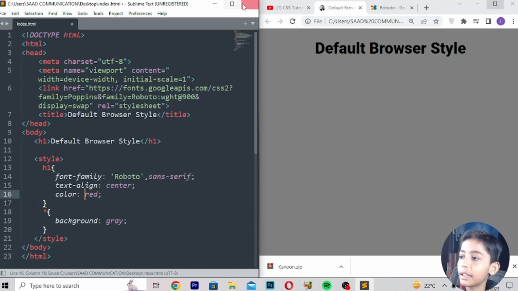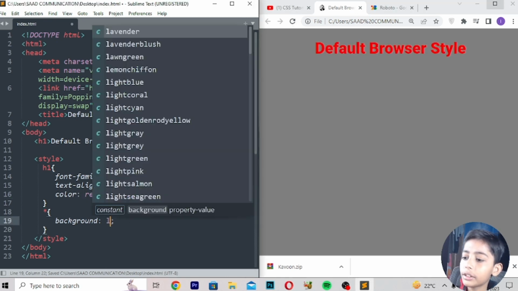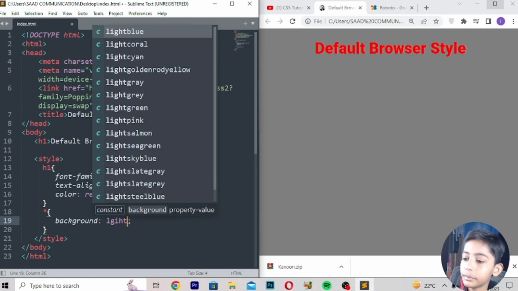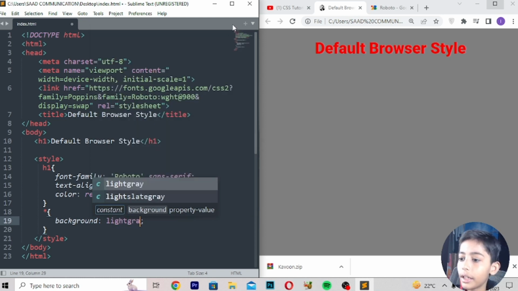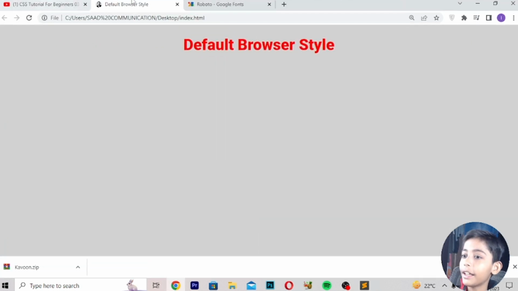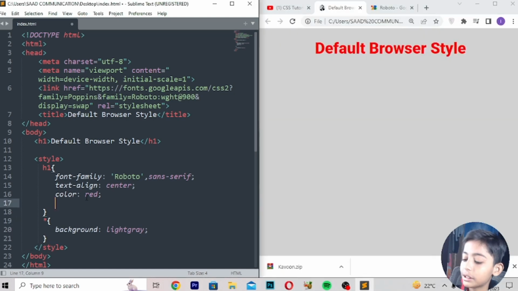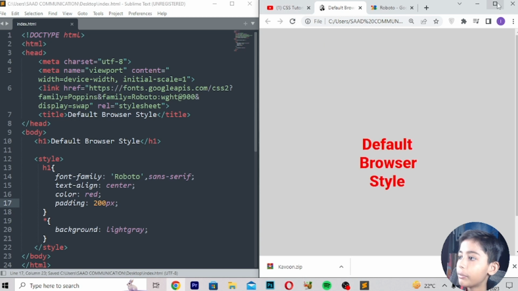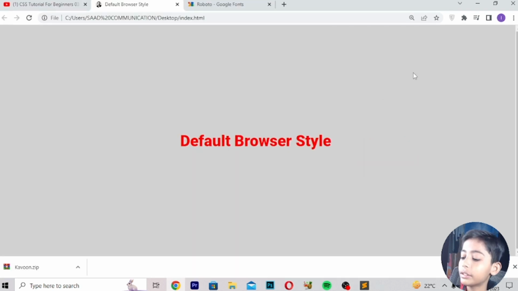So it is coming like that. Light gray, save, refresh, so it is coming like that. You can do anything from that. It is a default browser style, and you can give padding of 200 pixels, save, refresh, so it is coming like that in the center. So you can do that.